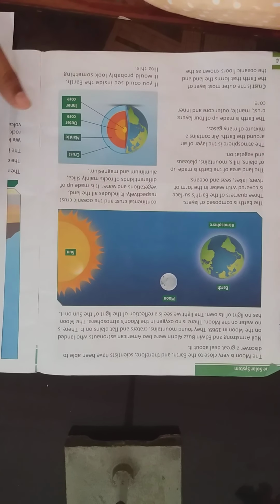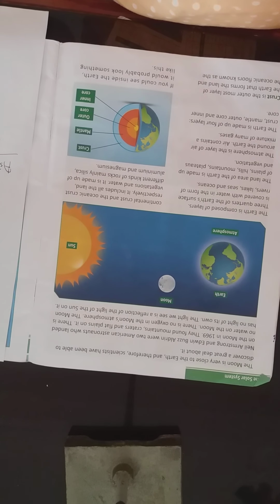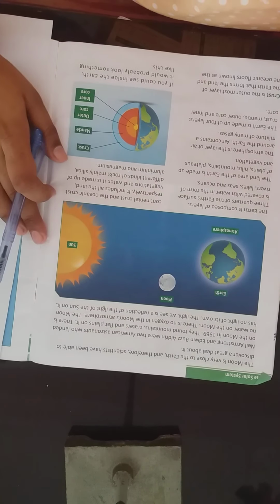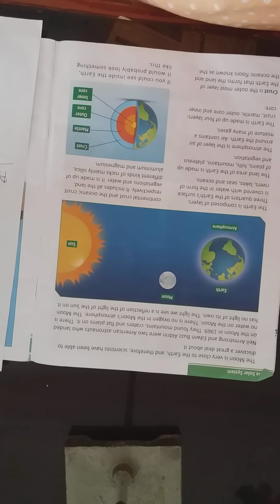ना ही मून पर एयर होती है, ना ही वहाँ पर पानी होता है. इस वजह से no living thing can survive on the moon. And also the moon has no light of its own. If the moon has no light of its own, then why does it shine at night? You all must have seen the moon shining at night, right? And most of you also love watching the moon.